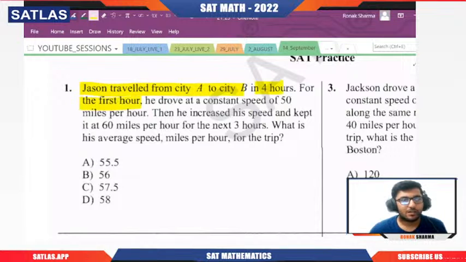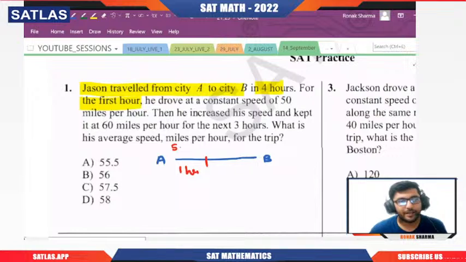So basically we have Jason who is moving from city A to city B. For the first hour he drove at a constant speed of 50 miles per hour. Please do remember one thing, keep an eye on what units have been given in the question.